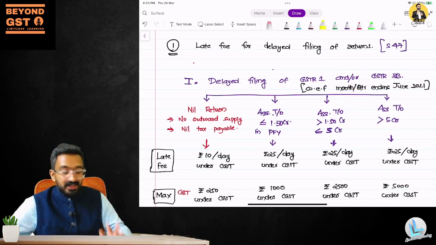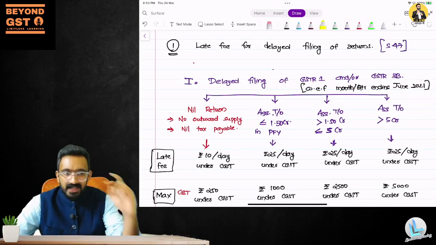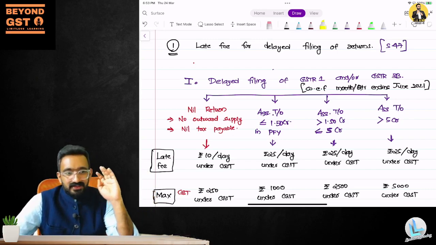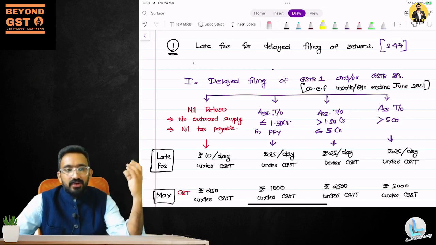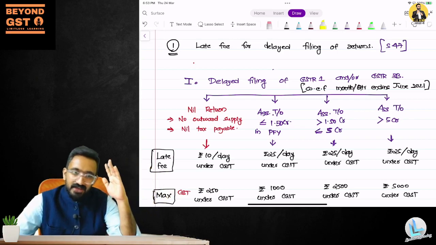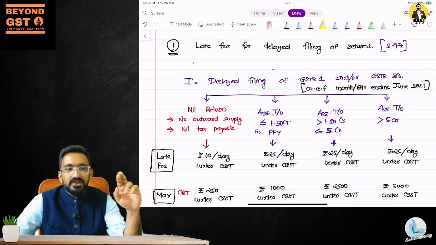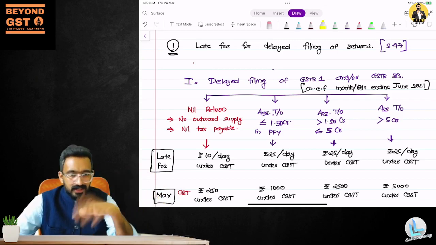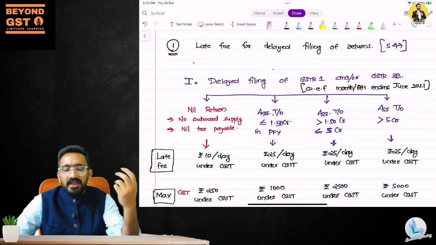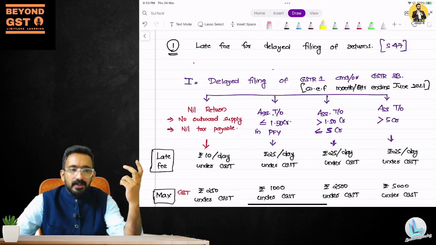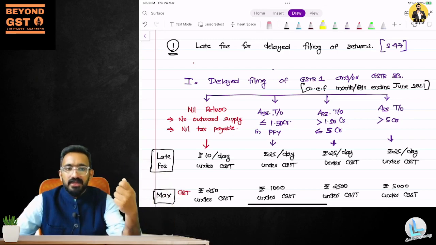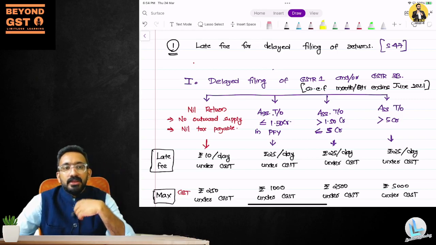They have rationalized it. Earlier the late fee used to be really high. It is a daily late fee, but it used to aggregate to a huge amount. So if somebody was filing, even a nil return, after 10 months, then the late fee used to be really high because it used to come to 100, 200 per day. Of course, when it is 100, 200 rupees per day, everybody is going to represent to the government and say that please don't levy this kind of late fee. That was the request for sure. That request came in.